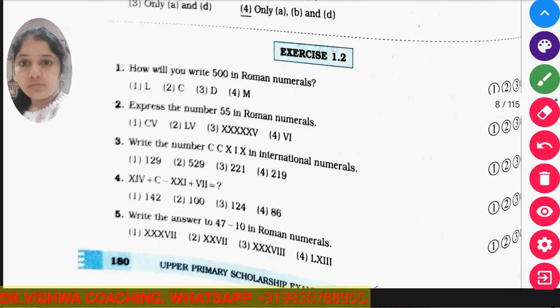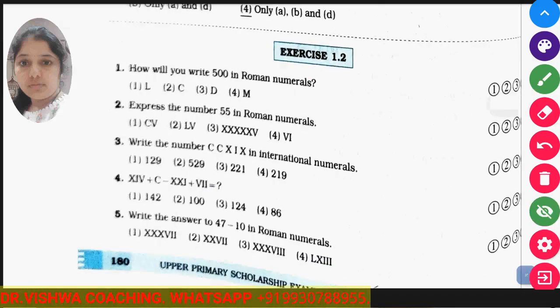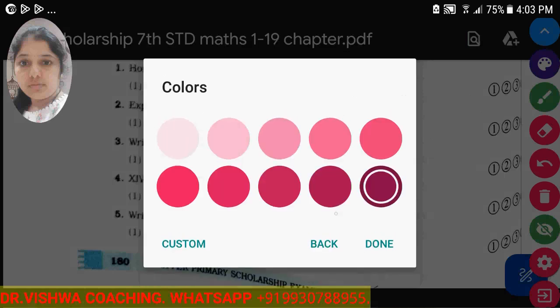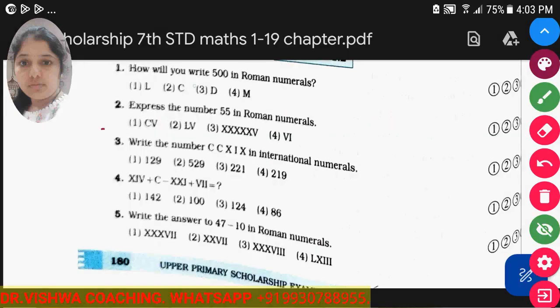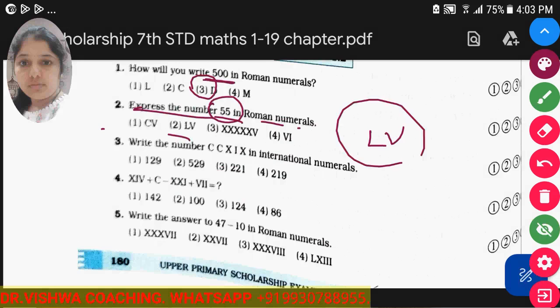It is very easy. It is based on Roman numbers. How will you write 500 in Roman numerals? You all know which symbol is used for 500. D is used. Yes, very good. Now express the number 55 in Roman numbers. We write 50 with the symbol L and 5 with V, so the second option is the correct option.